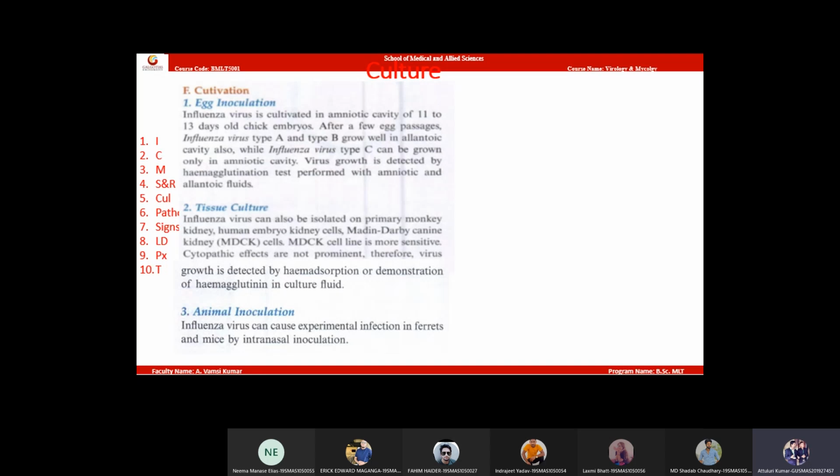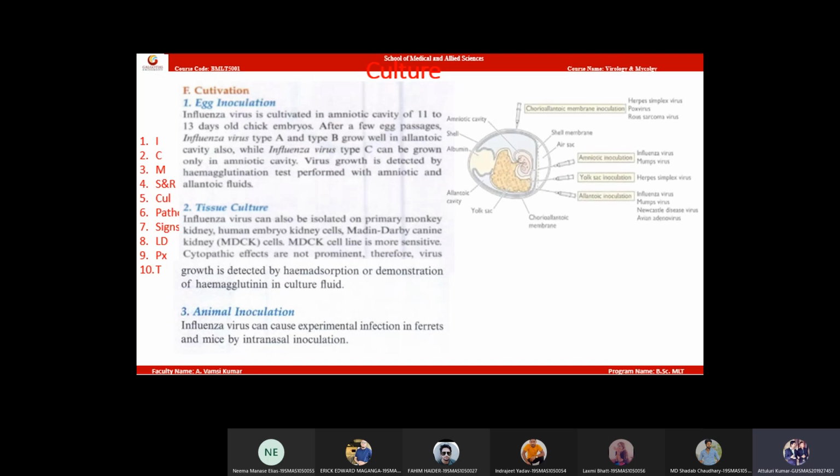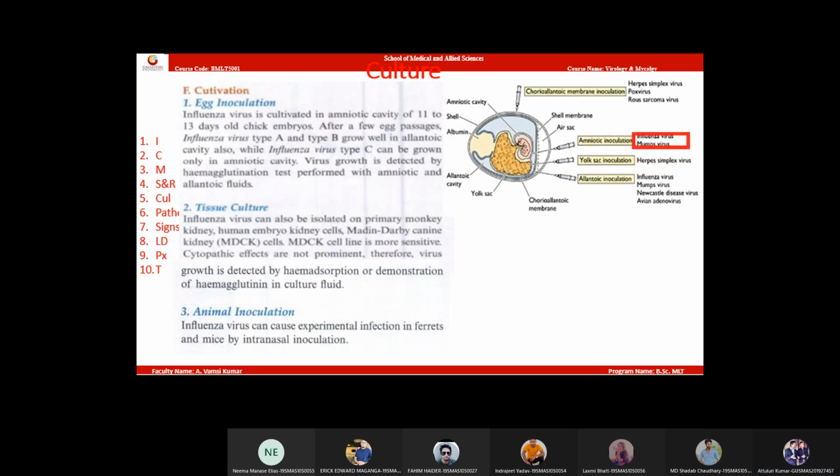In egg inoculation, influenza A and B will be inoculated in the allantoic cavity, whereas influenza C in the amniotic cavity of the embryonated egg. Allantoic cavity means the space between the chorioallantoic membrane.